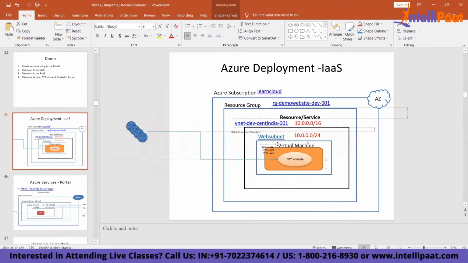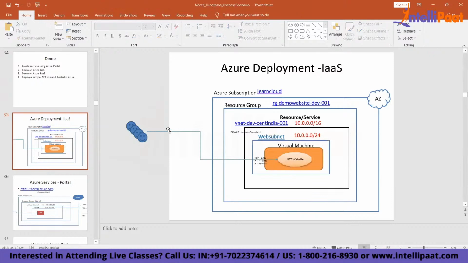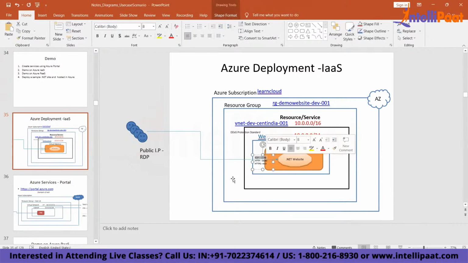So if you open this port at a VM level, then these ports will only be opened within your virtual machine. Got it? Now I'm opening all these ports within my virtual machine, right? I have opened these ports, and because these ports are opened, I will be able to connect over this port. So how do I connect? I will connect as a user over the public IP, and I will connect using RDP. So for public IP RDP, I need to open this 3389.